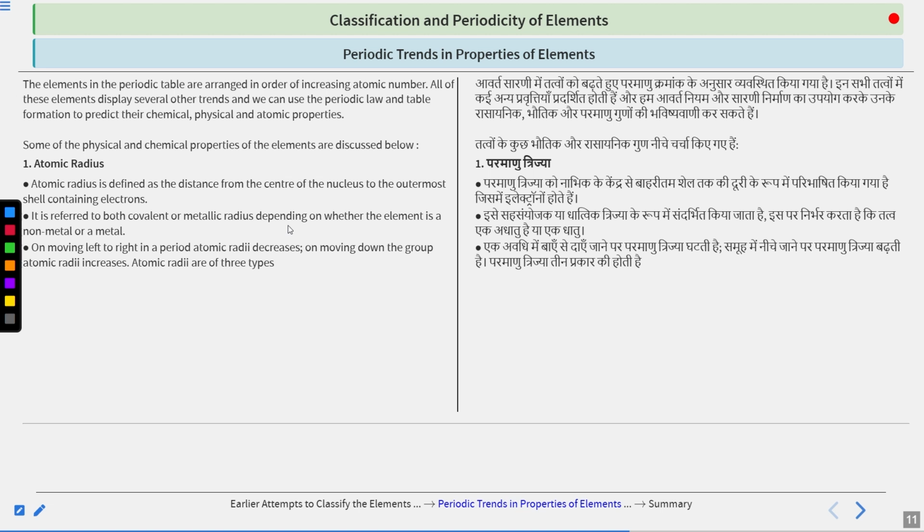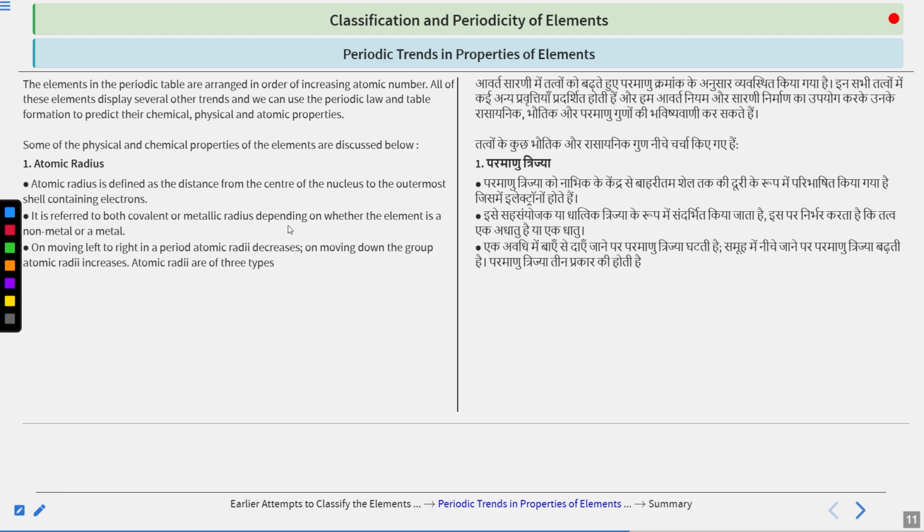So why is it happening? Because when we are moving from left to right, we are adding electrons in the same shell. So now if initially there were 2 electrons, now there are 3 electrons, and hence the overall force on that shell also increases because the number of electrons has increased, and for each electron you are adding some force, right? So this is the reason they are now pulled inwards, and the atomic radii decreases.